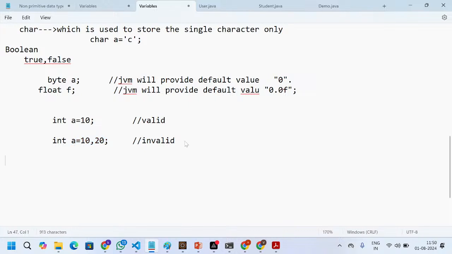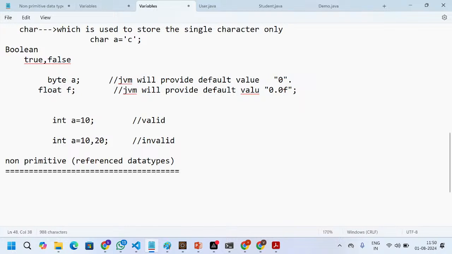That's why non-primitive data types come into the picture, also called reference data types. These reference data types can hold multiple values. What are the examples of reference data types? The first one is arrays. Arrays can hold multiple values.